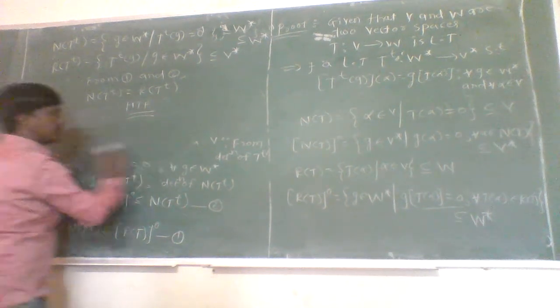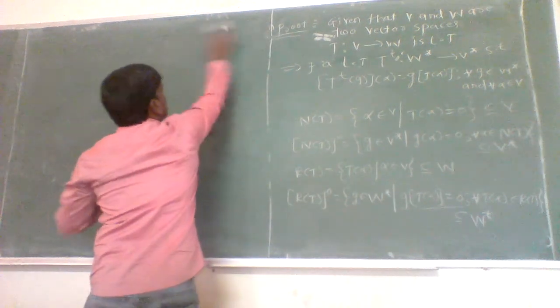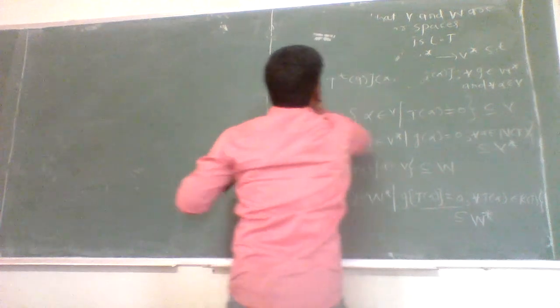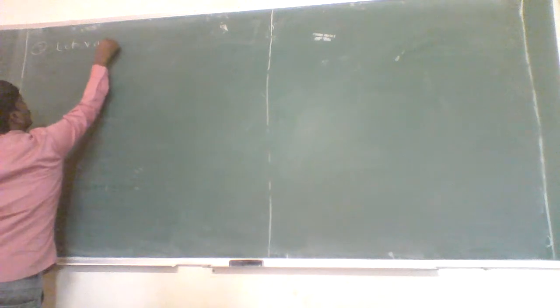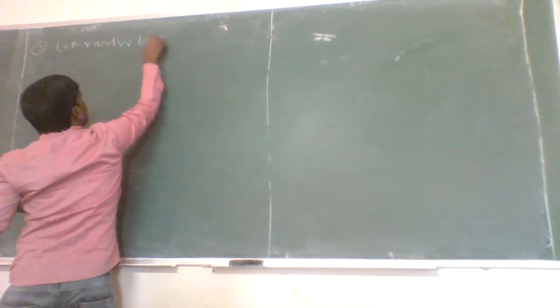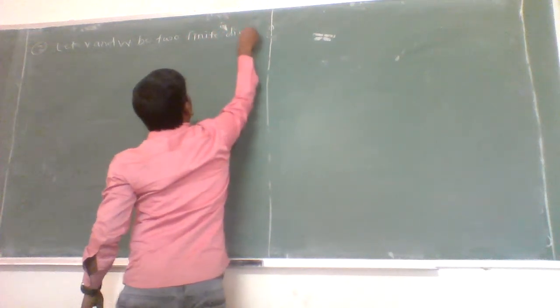Now we have to check, if V and W are two finite dimensional vector spaces over the field F, then rank of T to the power T is nothing but rank of T. That is, dimension of range space of T to the power T is equal to dimension of range space of T. Now, suppose let V and W be two finite dimensional vector spaces.